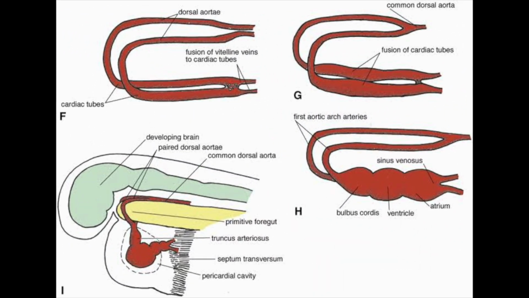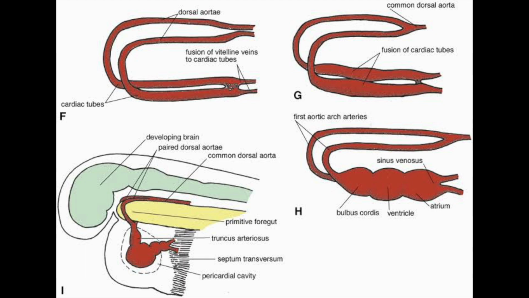Yes, right now we are seeing a very beautiful diagram of the fusion of the endocardial tube. We see in diagram F there are 2 dorsal aorta actually. I forgot to say the dorsal aorta was developed from the lateral plate mesoderm. And you see in diagram I, if you could imagine, the heart was initially developing in the oropharyngeal area, but due to the lateral folding of the embryo at the cephalic end, the heart was pushed down, it was converged down below, and that's why we have a fusion of the endocardial tube.